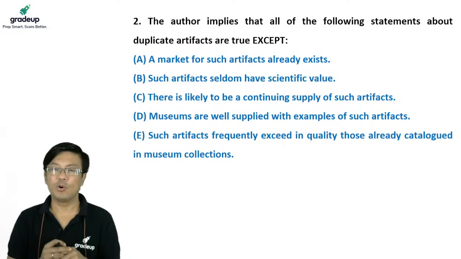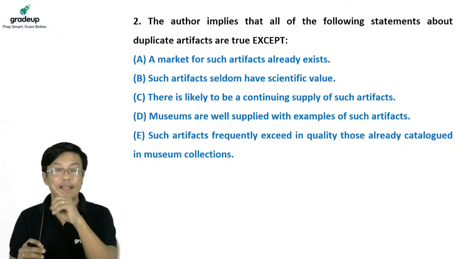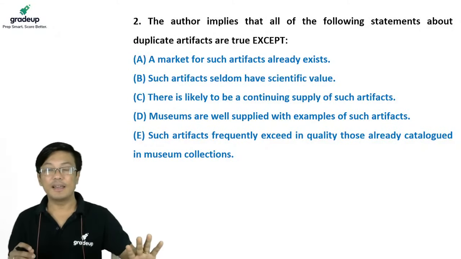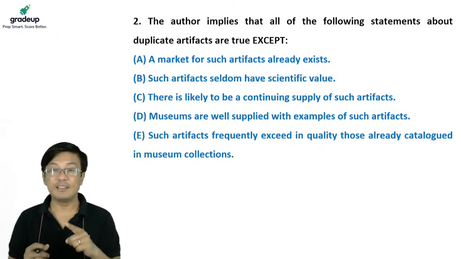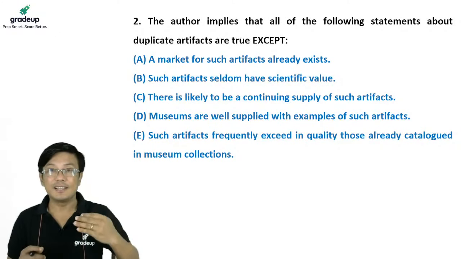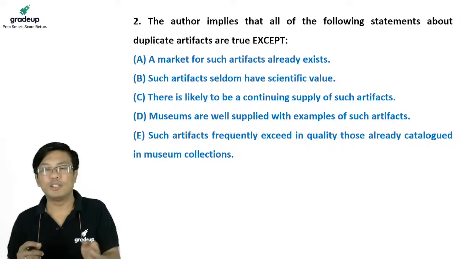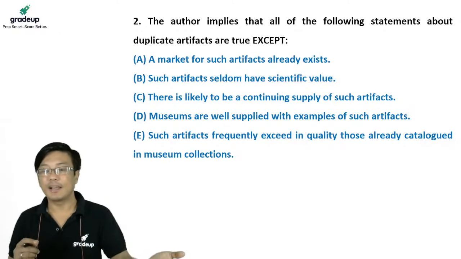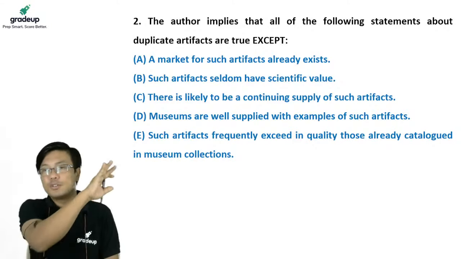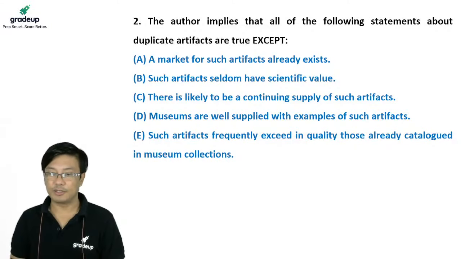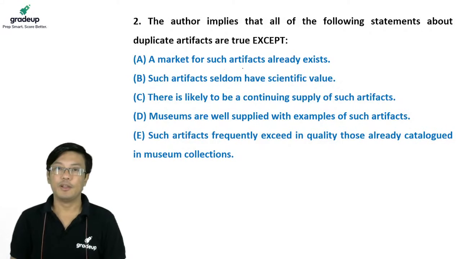The author implies that all of the following statements are true except. Vaishnavi, he is telling you the merits of one thing and the demerits of not doing it, not the merits and demerits of the same thing. He is suggesting that we should do this. If you do not do this, what the problem is, and what benefits you will get from doing it. So it would not be proper to say it is demerits and merits. It is merits of one thing, and of course, for the opposite, he tells the demerit. Right. Now, which of the following is to accept?